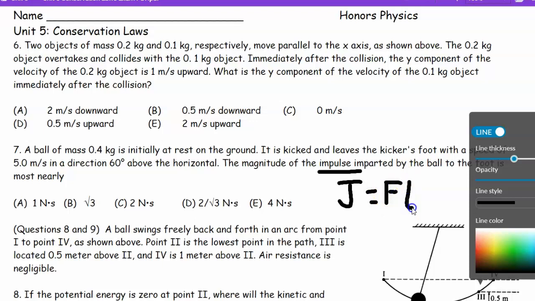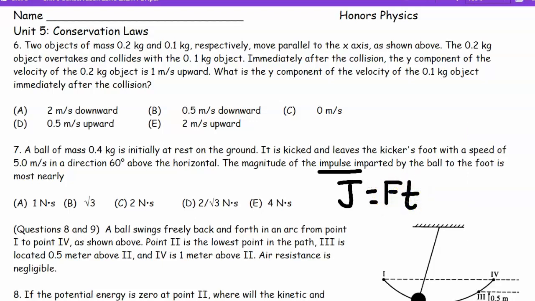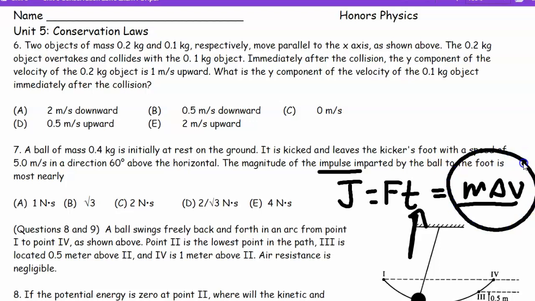And impulse is F times t. But that's not really helpful, because I have neither F nor t. Anybody remember what else it equals? Oh, beautiful. So when I give an impulse to something, it's a force multiplied by time. And if I'm a good baseball player, I give a big force and a good follow through. That's contact time. And if you're a baseball player or a tennis player, why do you want that? Because it'll really give you a good change in momentum.